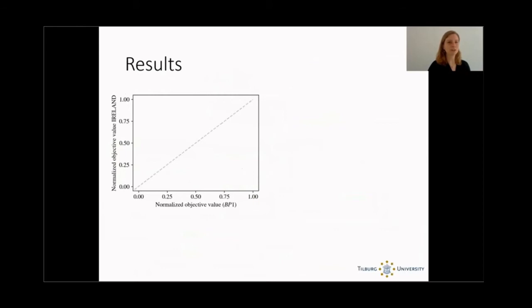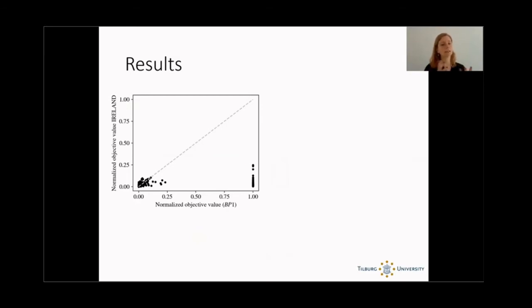Let's have a look at some results. In this figure here, this is going to be a scatter plot. So you will see dots, and each dot represents one data set. On the vertical axis, you see the objective value that we obtained with Ireland, which of course should be as small as possible. And on the horizontal axis, you see the objective value obtained with the original integer program. And these are the results we got.